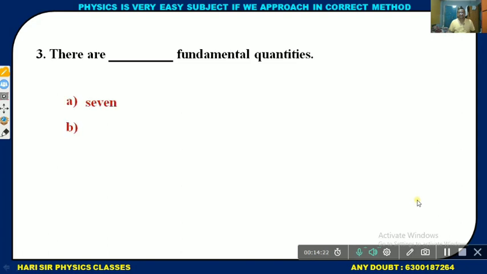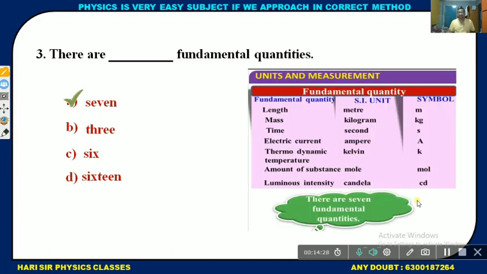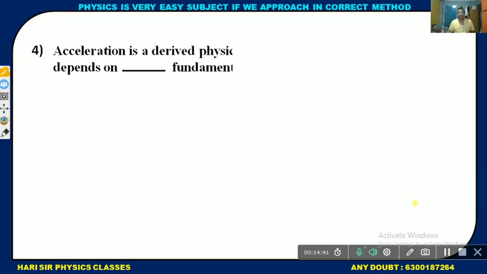See, this is the explanation. There are dash fundamental physical quantities: 7, 3, 6, 16. How many? 7: length, mass, time, electric current, thermodynamic temperature, amount of substance, luminous intensity of light. So there are 7 fundamental physical quantities.